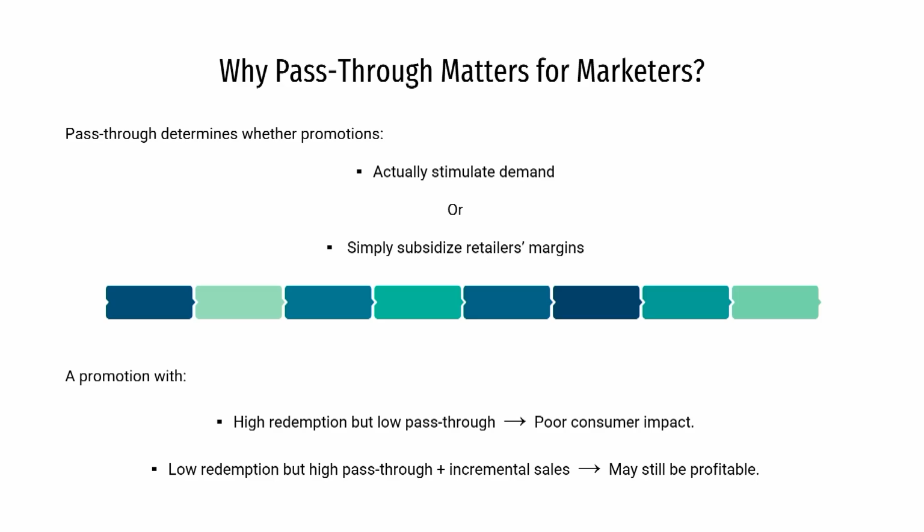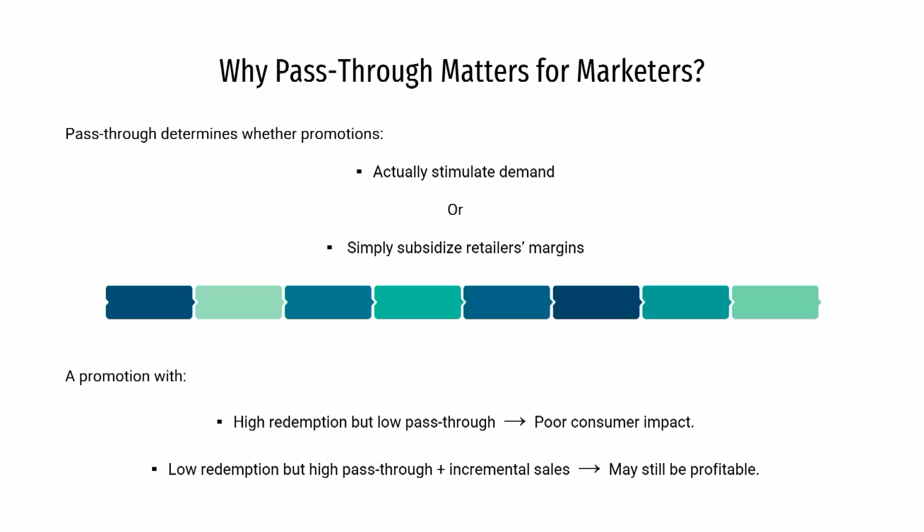Now, let us ask a very critical question: why does pass through matter for marketers? For marketers, it should always be revenue oriented. I am extending a discount, whether it is kept by the retailer, the wholesaler or the end consumer, how does it matter to me? Yes, it matters, because I need to understand whether the purpose of these discounts is being satisfied or not.